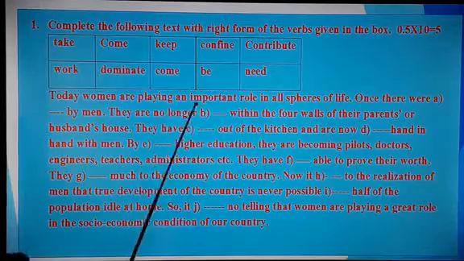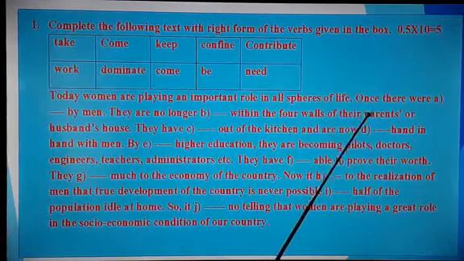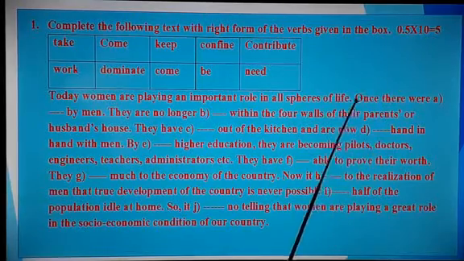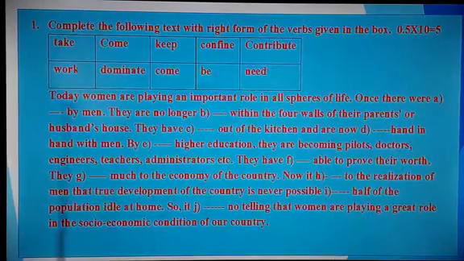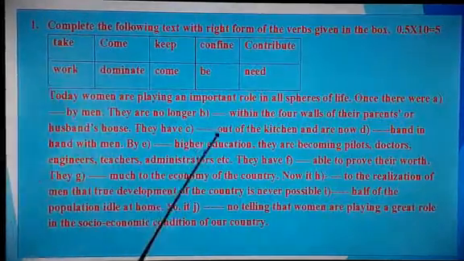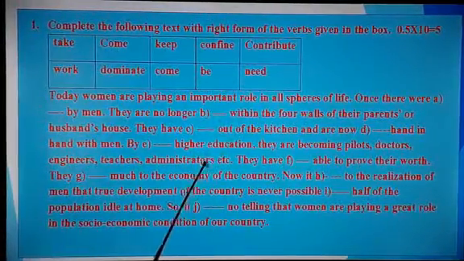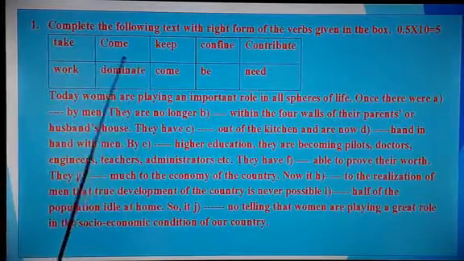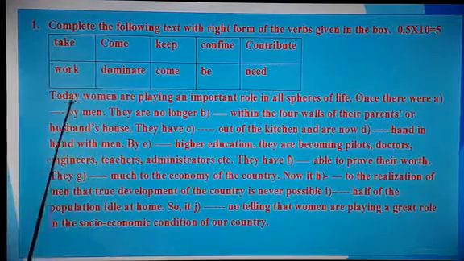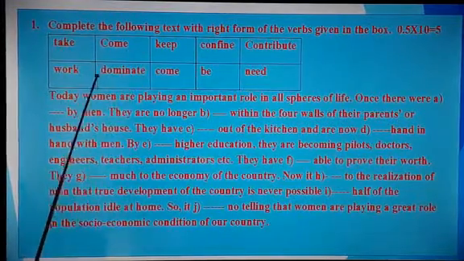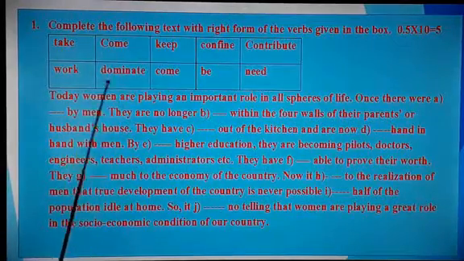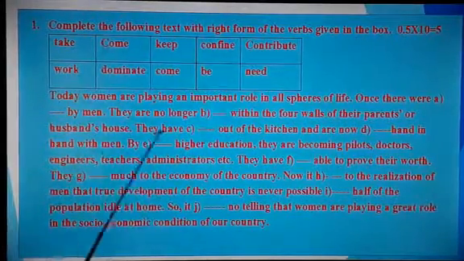So, today, women are playing an important role in all spheres of life. Once they were dashed by men. You can think there are some words. Which one would be the right word? Dashed by men. The man dominated them. You have to put dominated. And that is in passive form. That is why we have to convert this into past participle. The verb form should be past, but dominated by men.